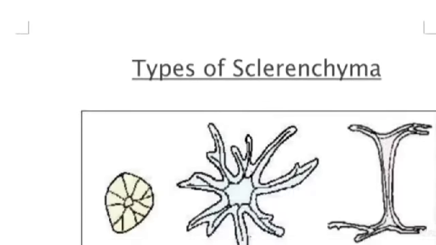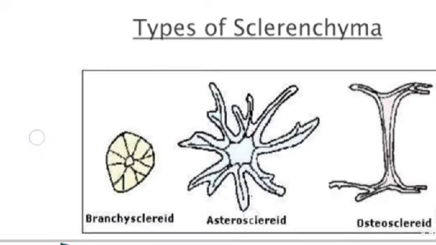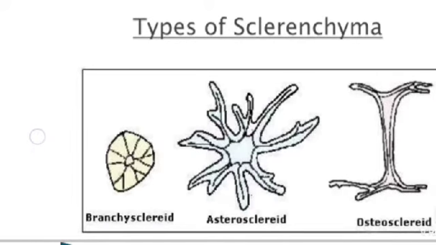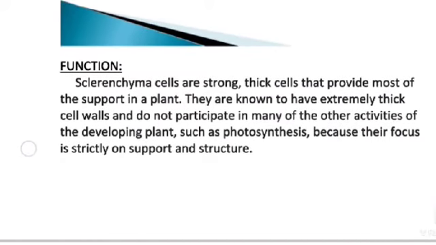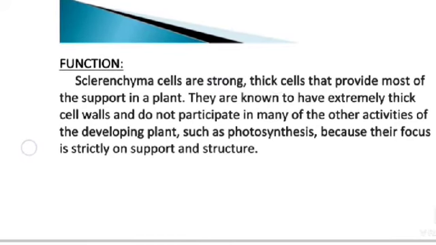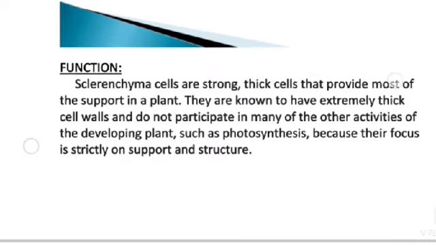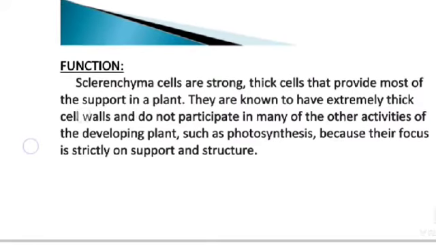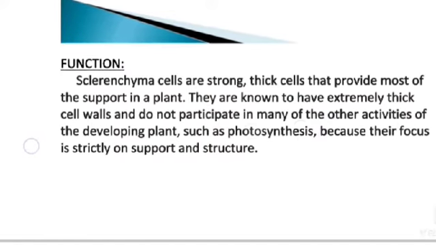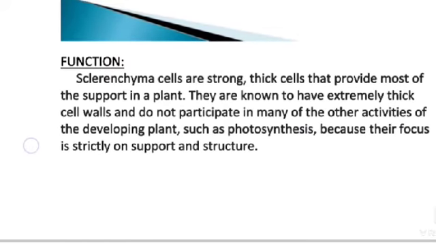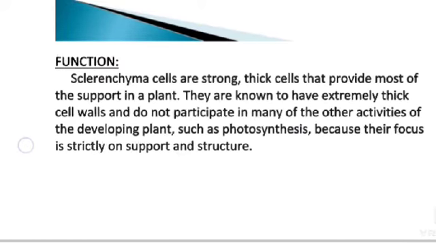Types of sclerenchyma: brachysclereids, astrosclereids and osteosclereids. Function: sclerenchyma cells are strong, thick cells that provide most of the support in the plant. They are known to have extremely thick cell walls and do not participate in many of the other activities of the developing plant, such as photosynthesis, because their focus is strictly on support and structure.